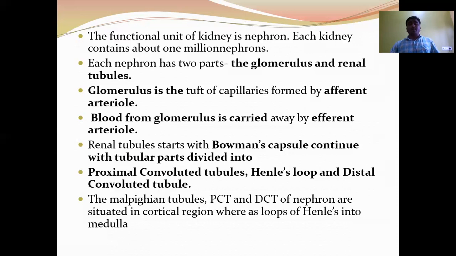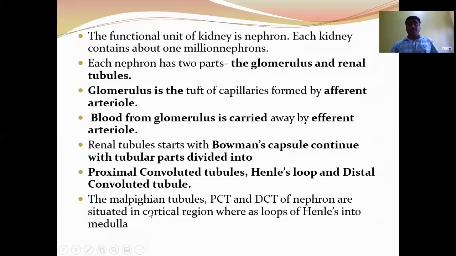A renal tubule consists of Bowman's capsule, proximal convoluted tubule, Henle's loop, and distal convoluted tubule. Here, Bowman's capsule and glomerulus together are called the Malpighian body or renal corpuscle. The renal tubule starts with Bowman's capsule and continues with the tubular parts divided into the proximal convoluted tubule, Henle's loop, and distal convoluted tubule.